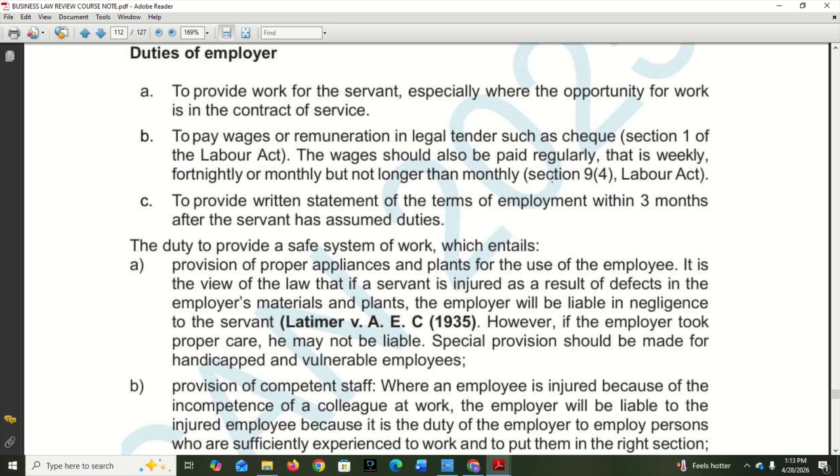Duties of the employer. Let's look at it. One, to provide work for the servant, especially where the opportunity for work is in the contract of service. That's part of his duty. So ensure that he provides work for the servant or the employee to do. Okay, next, to pay wages or remuneration in legal tender such as check or transfer and accommodation. So he has a duty to pay the salary of those he has employed.